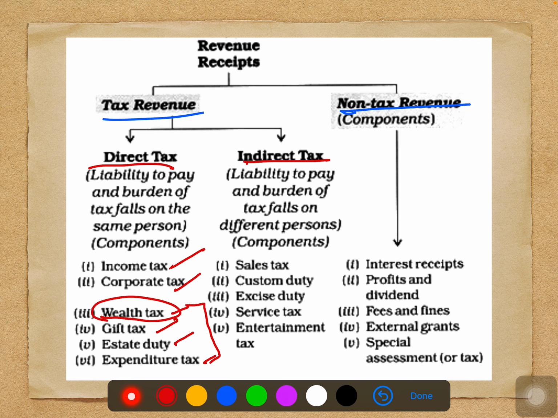On the other side you have indirect taxes. Whenever you purchase any goods and services, you have to pay tax, that's called indirect tax. Whatever goods you purchase, the tax you pay on them is called GST. Recently GST got introduced, that means a couple of years before. GST is nothing but goods and services tax. The tax will be imposed on each good on the basis of how necessary it is. Any good which is really necessary, without which you cannot survive, on those kinds of goods the tax will be very low.